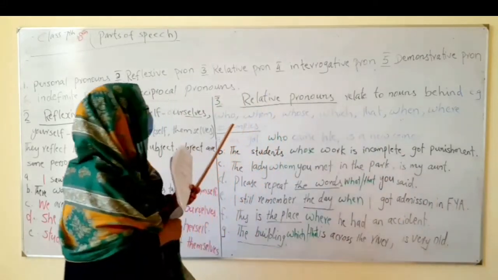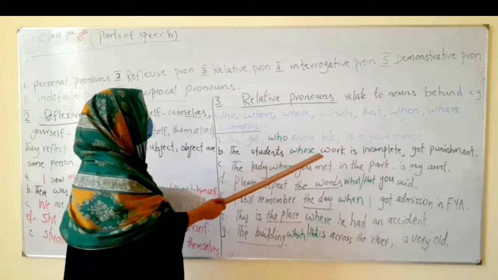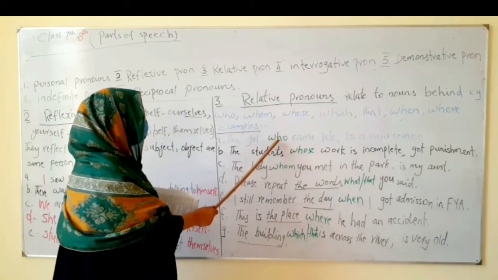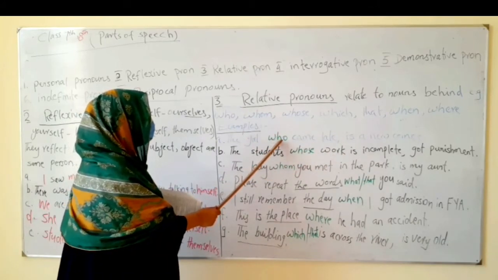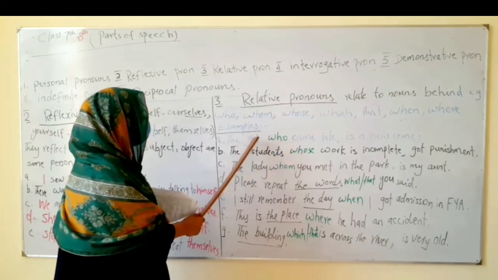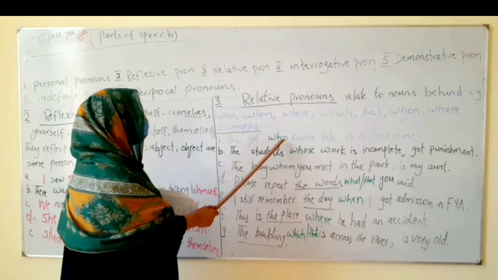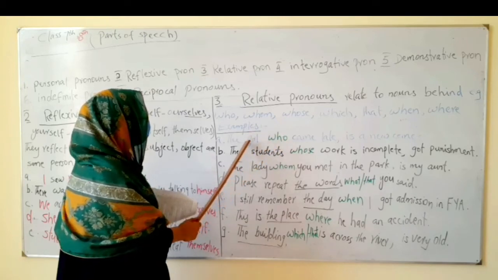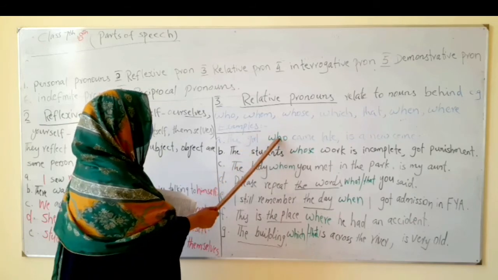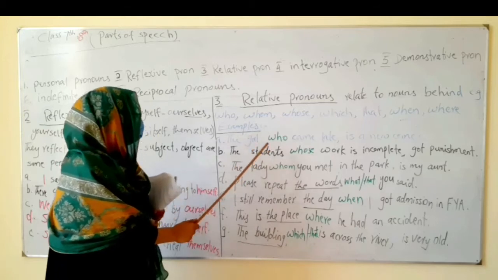The girl who came late is a newcomer. Here it doesn't mean interrogative because it relates to a noun. See, the noun is the girl and who is the relative pronoun for the noun behind. This pronoun relates to the noun behind, which is the girl.